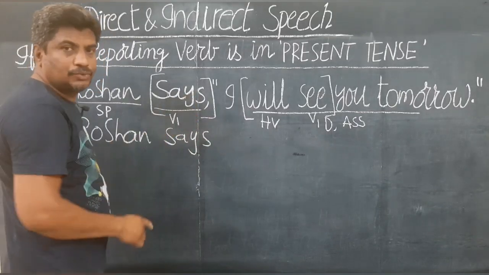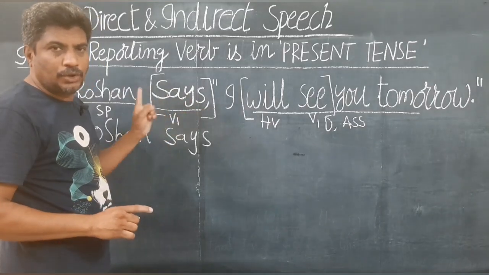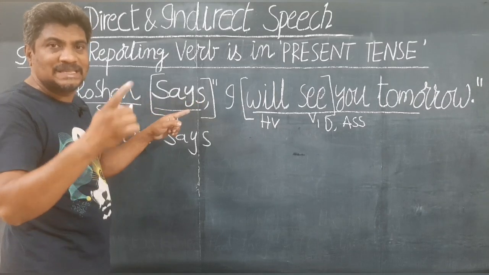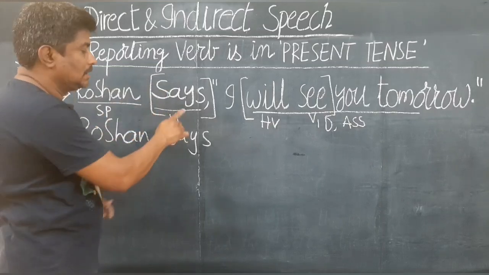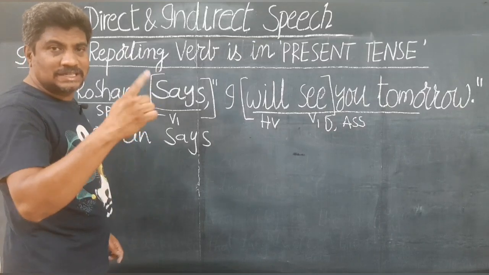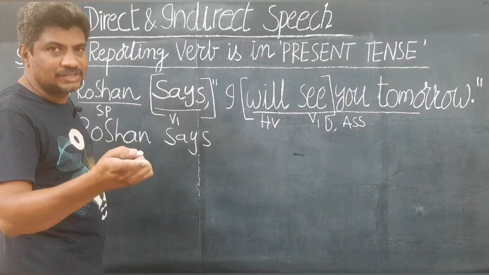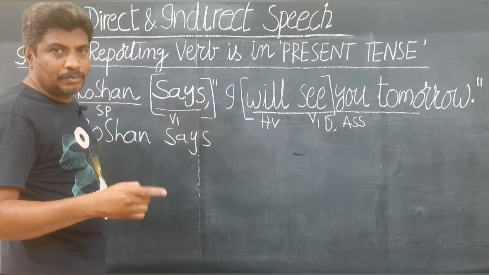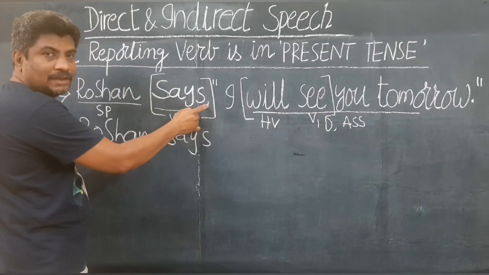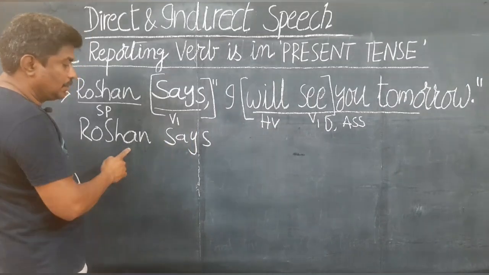If you are given says to, it changes to tells, not tells to. Roshan says to me, if you are given that. Otherwise, Roshan says, Roshan tells me. Say or says changes to tell or tells. See, in the past, said remains said, and said to changes to told. They change to their corresponding past form. In present form, says remains says. If you are given says to me, here you will write tells me. Roshan tells me.